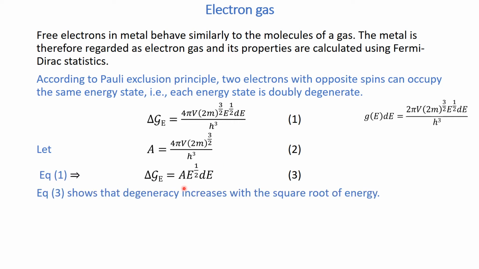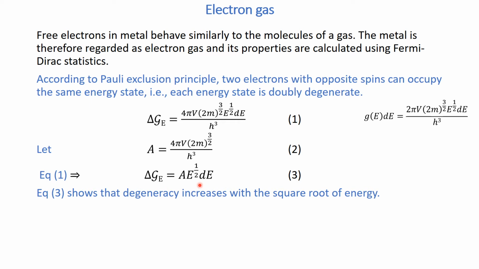Now this shows that the degeneracy increases with the square root of energy. So as we go toward the higher energy states, the degeneracy of the energy state increases. This you can see from the atom as well, because the lowest energy level is the K shell, where you have one energy state, the S, so that is non-degenerate.